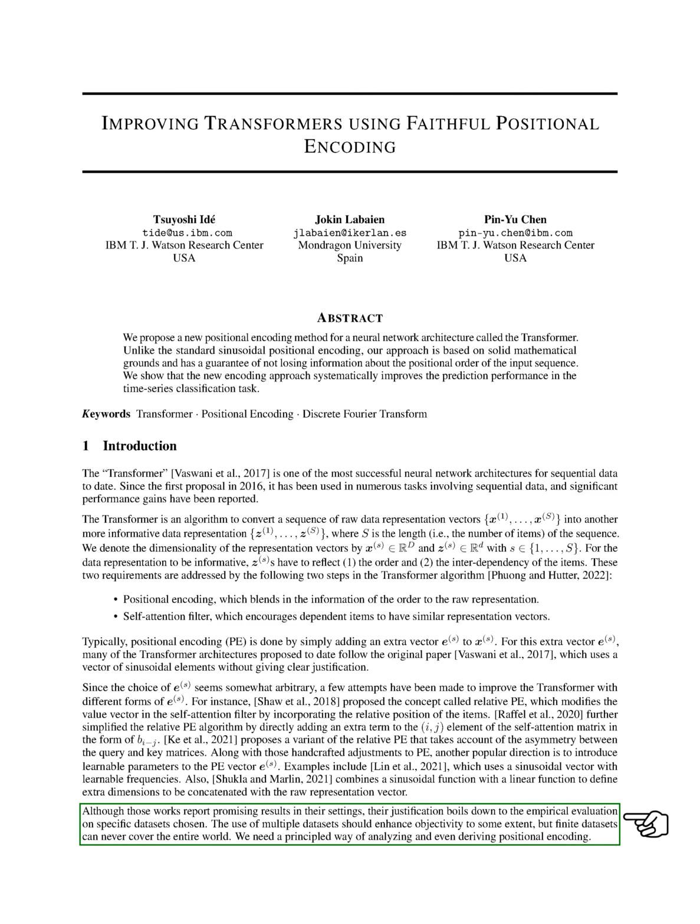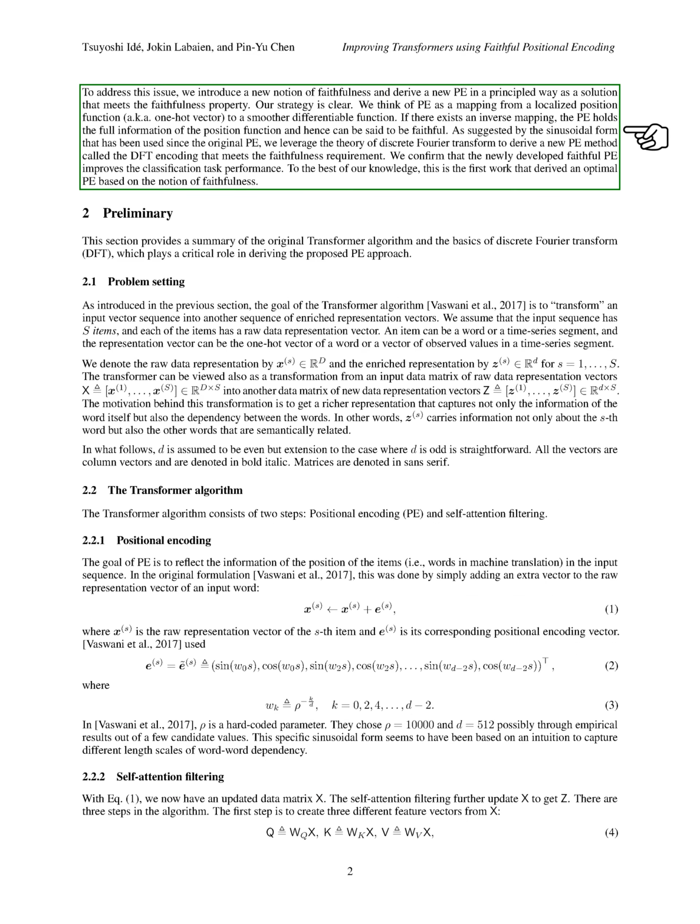While these approaches have shown promising results, they are often evaluated on specific datasets, which may limit their generalizability. To address this limitation, we introduce a new concept called faithfulness in positional encoding. We aim to create a positional encoding method that faithfully represents the position information in a principled way. Our approach, called DFT encoding, leverages the discrete Fourier transform to achieve this goal.